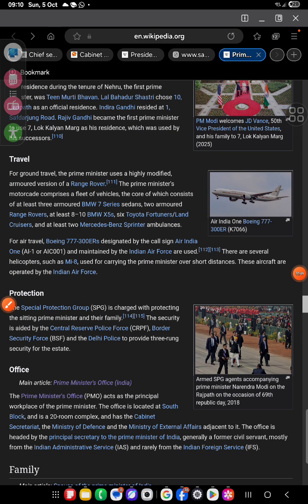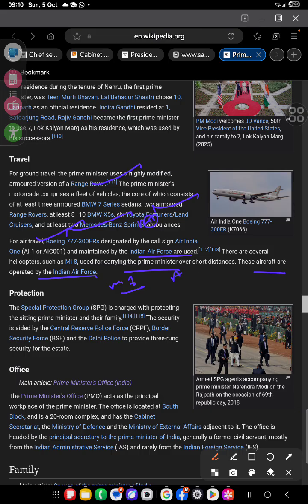Now the travel. For ground travel, the Prime Minister uses a highly modified armed version. The Prime Minister's motor car fleet comprises vehicles like the BMW 7 Series, BMW X5, Toyota Fortuners, Land Cruiser, and Boeing. Also he can travel in an aircraft designated Air India One, maintained by the Indian Air Force. Also several Mi-8 helicopters are used for carrying the Prime Minister over short distances. These aircraft are operated by the Indian Air Force.